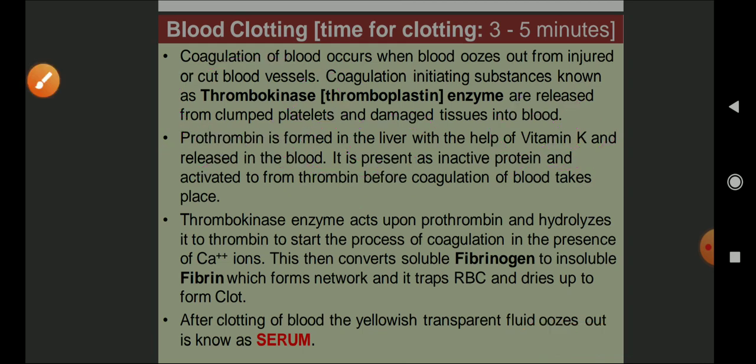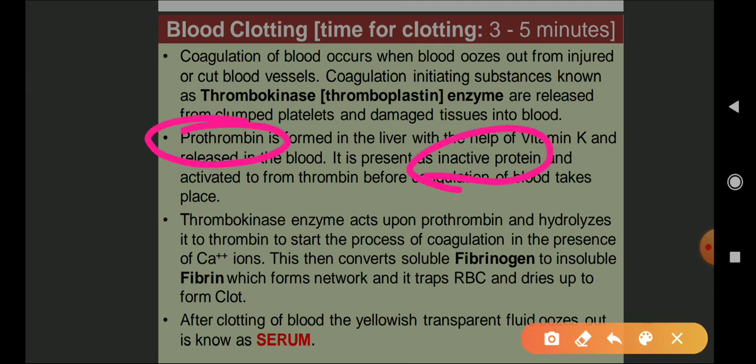Let us move on further. This prothrombin is formed in the liver with the help of vitamin K, and it is released in the blood. It is present as an inactive protein. So this one is an inactive protein. So which one is the active protein? The active protein is thrombin, and it is activated in the presence of thrombokinase.